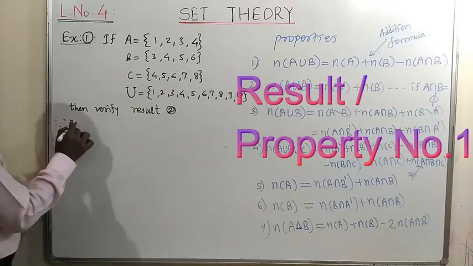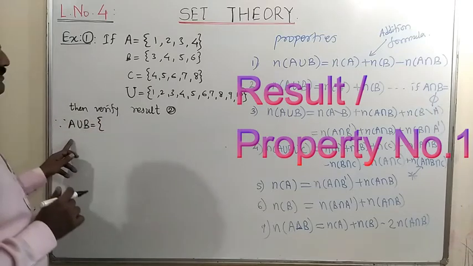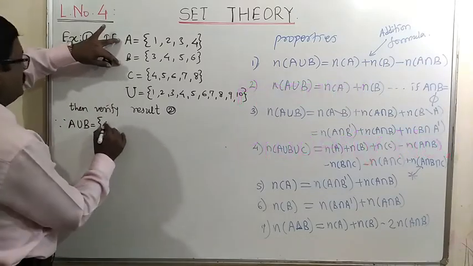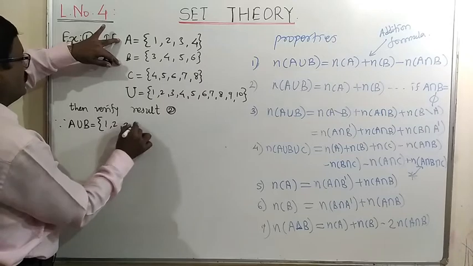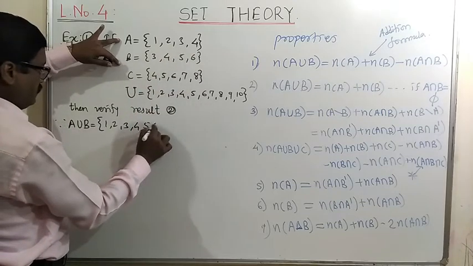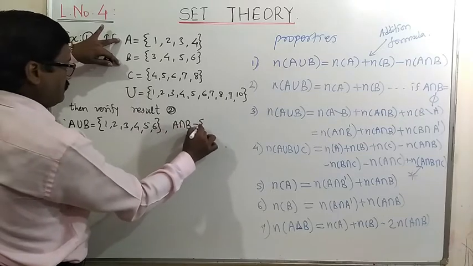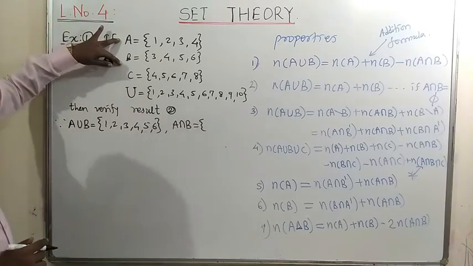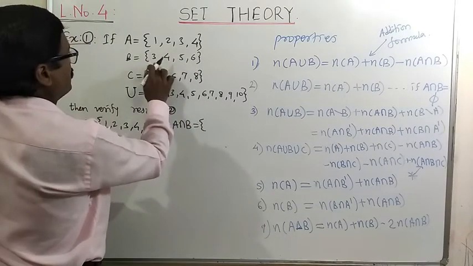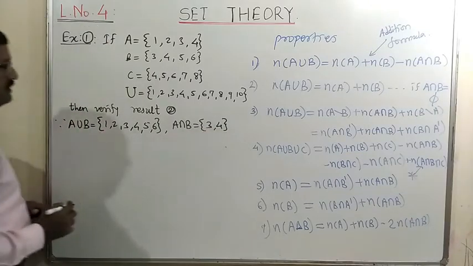Since A union B is a set containing the elements from either A or B, that will be 1, 2, 3, 4. After that 3, 4 are common, so the remaining 5, 6. Similarly, A intersection B means a set which contains the common elements from these two. Those elements are 3, 4. So it contains only two elements, 3 and 4.